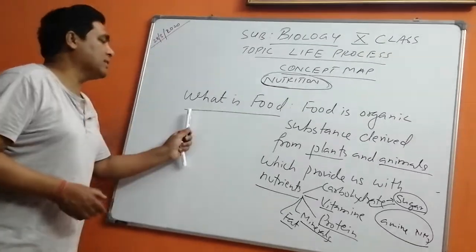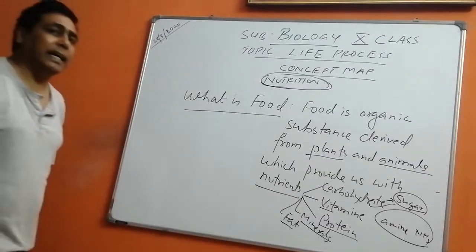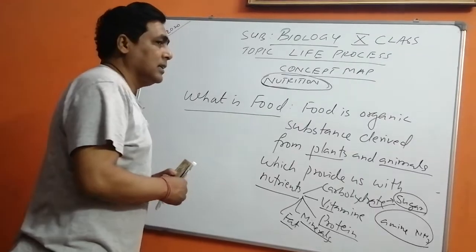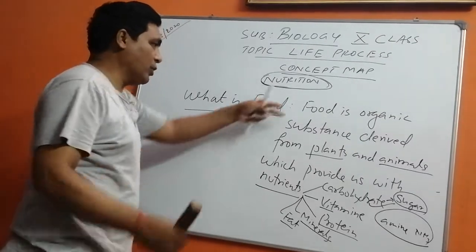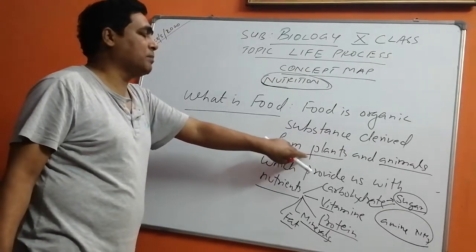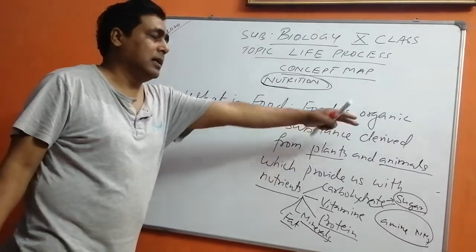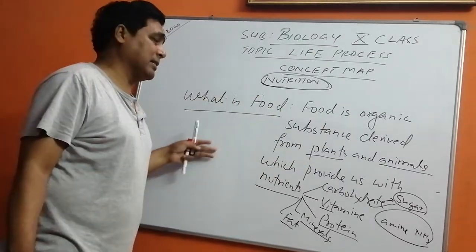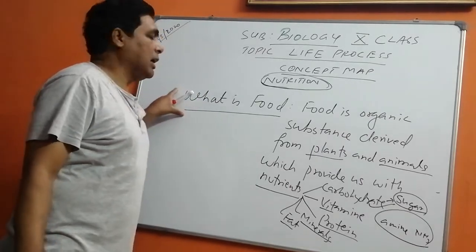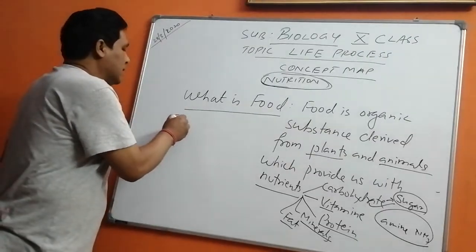We discussed what is food. Now the next thing we are going to discuss is why food is important. Yes, I told you food is organic substance, and the forms you have already learned in your 9th class. Plants give us cereals, fruits, etc. And animals provide us milk, and meat also we get from them. Now, forms of food.